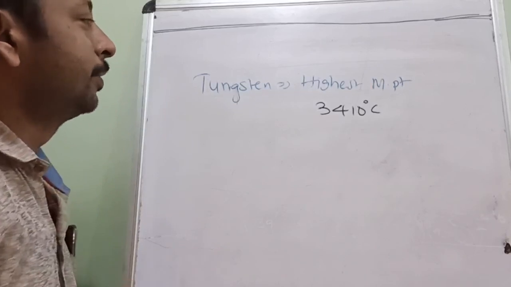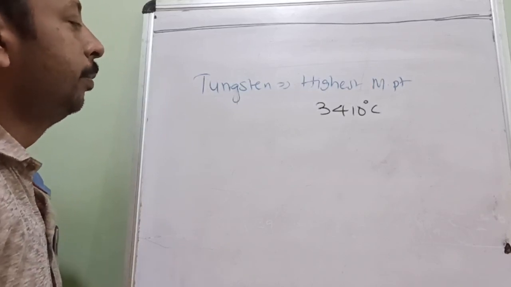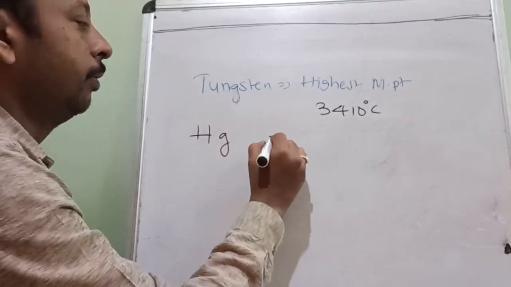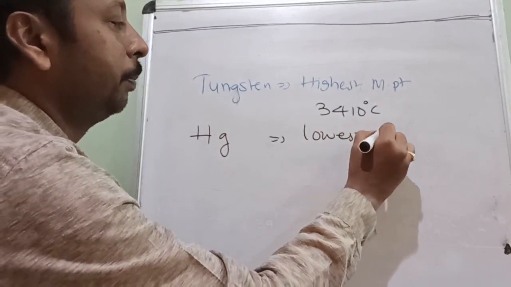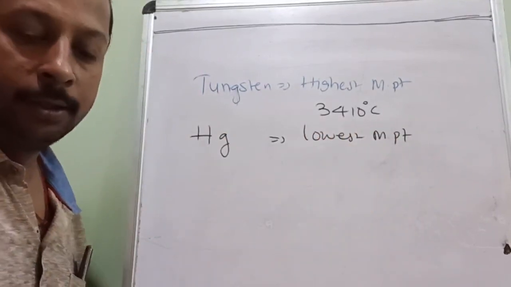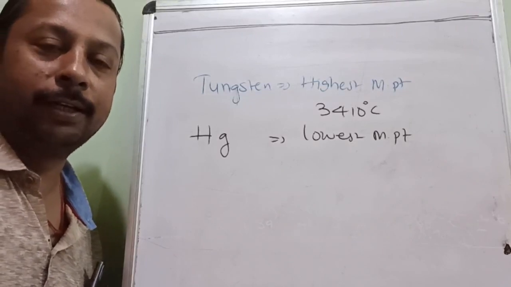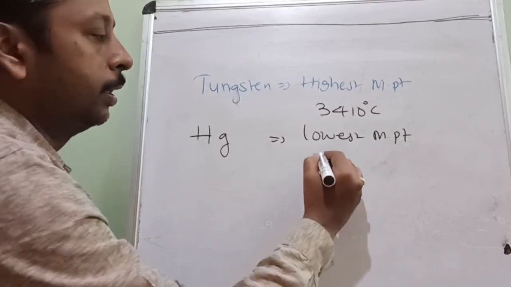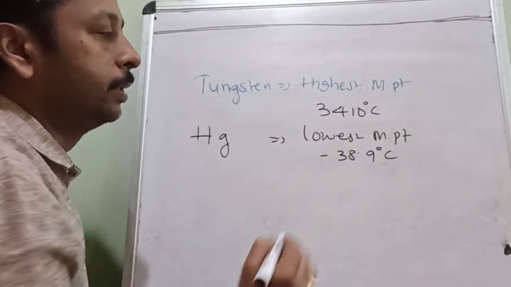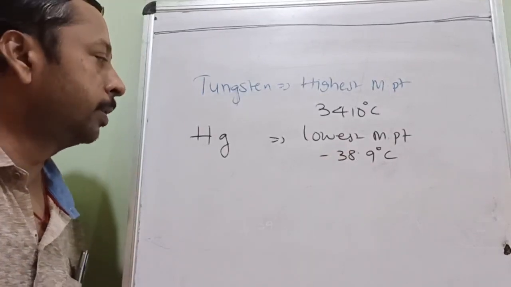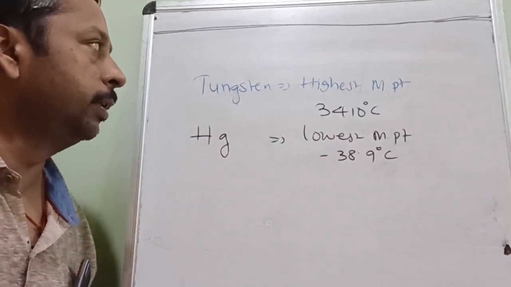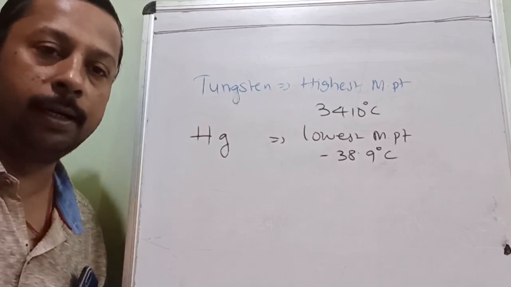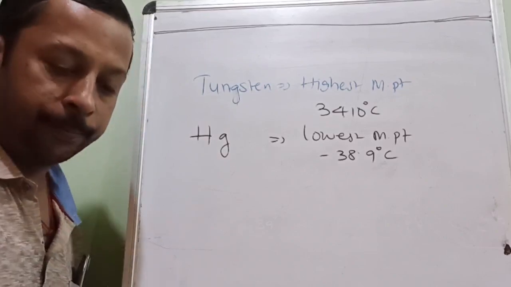Okay. So tungsten is the metal with the highest melting point, and mercury, do you know what is the speciality of mercury? It is the metal with the lowest melting point. Understood? Anyhow, it is in news, because of some other reason also it is in news, and its melting point is minus 38.9 degrees Celsius. The metal with the lowest melting point is mercury. The metal with the highest melting point is tungsten. The metal with the highest density is iridium. Second highest is osmium.